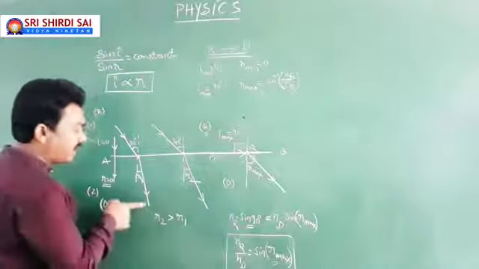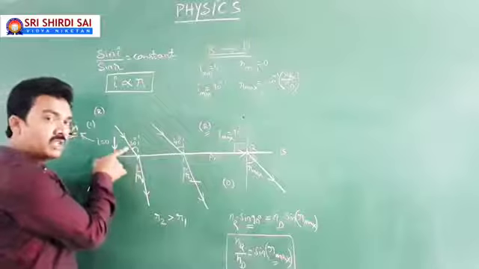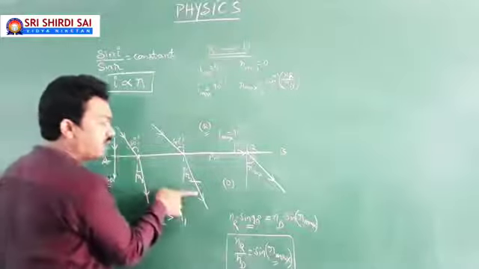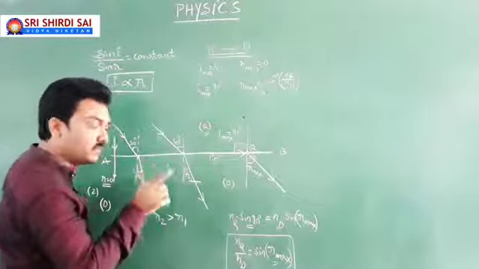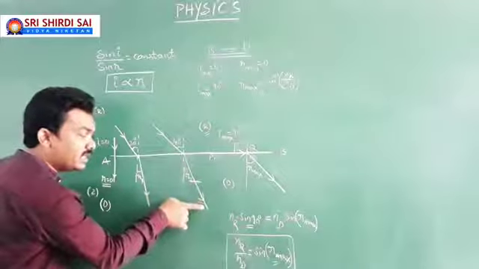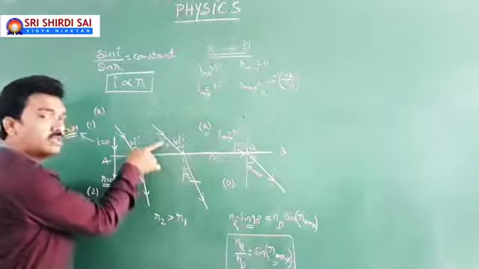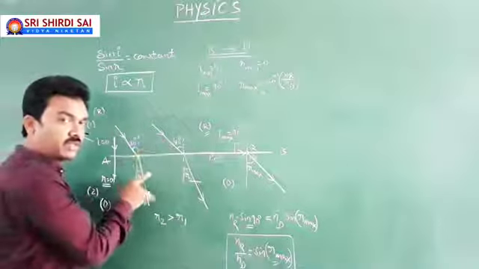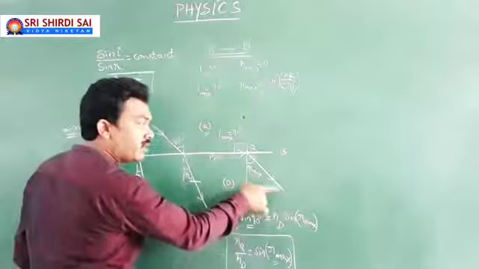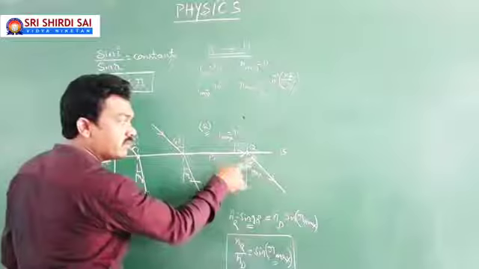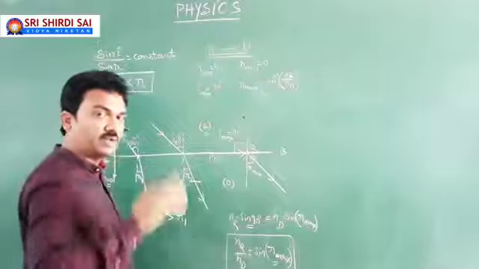Means if the light falls at an angle R1 in denser medium, it refracts into rarer medium at 30 degrees. If the light falls in denser medium at an angle R2, hope you are following the principle of reversibility, then it refracts into rarer medium at an angle 40. If that is the case, the maximum possible angle of incidence in denser medium will have a definite value, which is less than 90. What you need to understand.